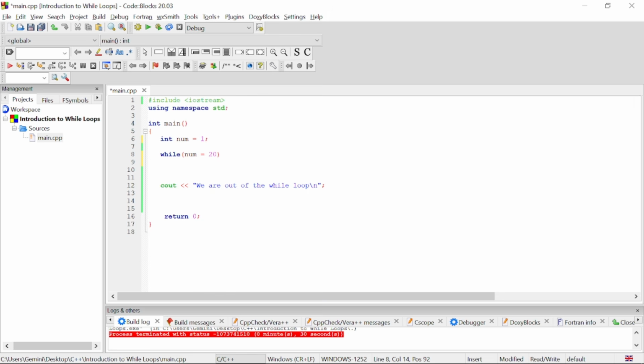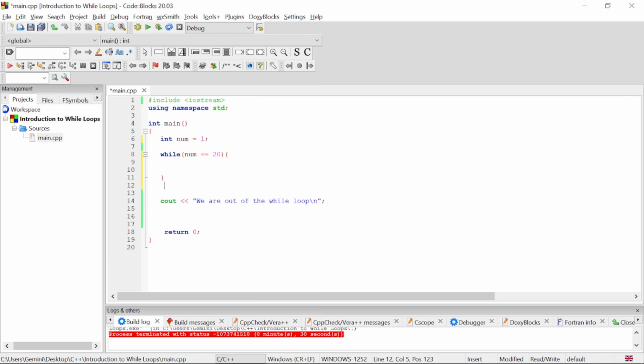So this looks like an expression, but instead of checking, it puts this value inside this variable. If you want to check if the left hand side is equal to the right hand side, you have to do double equal to. So you can do while the number is equal to 20. You can be executing whatever statement you want to have in your while loop, right?